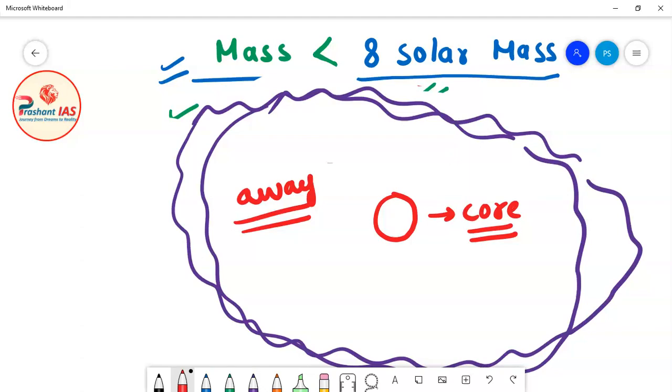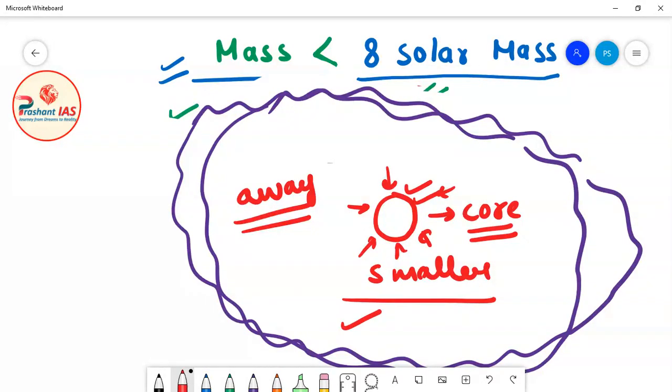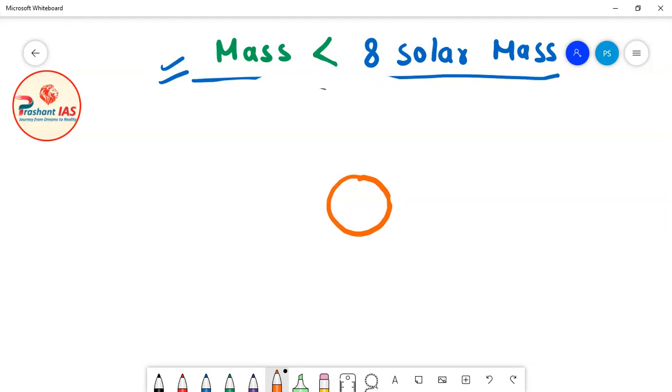And what is happening in the core? Definitely the gravitational force is continuously compressing the core, so the core is becoming smaller and smaller with time. Now friends, after so much compression, a stage will come when no more compression is possible.